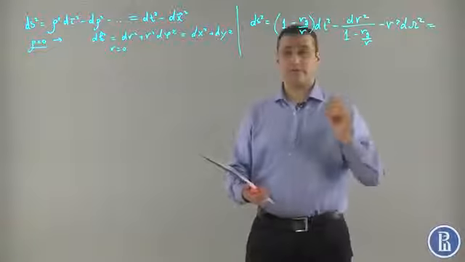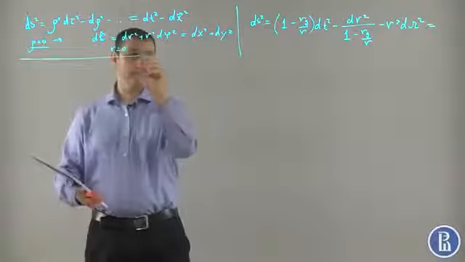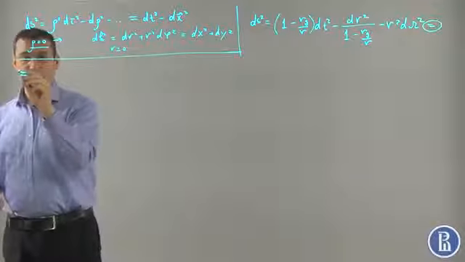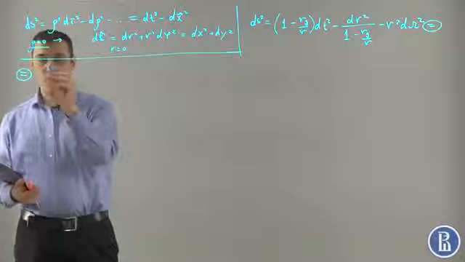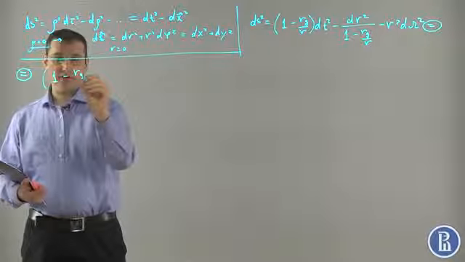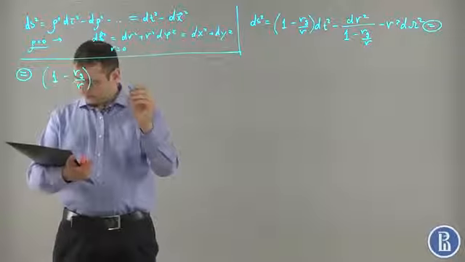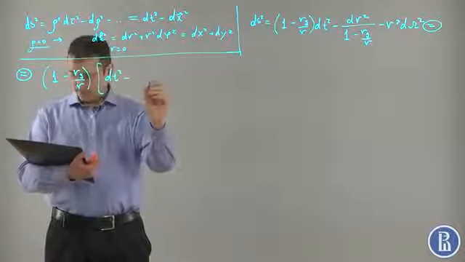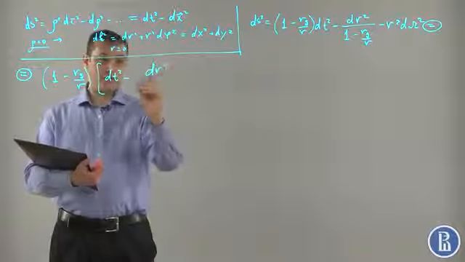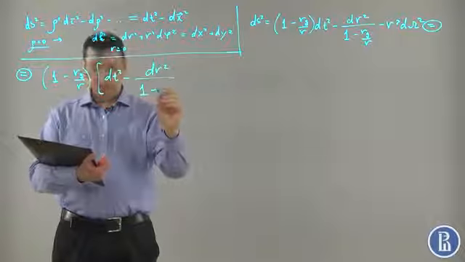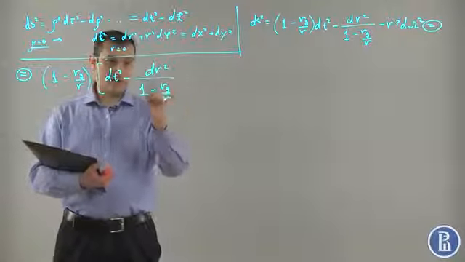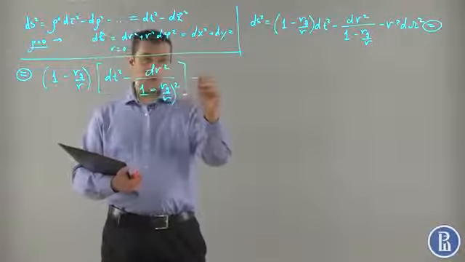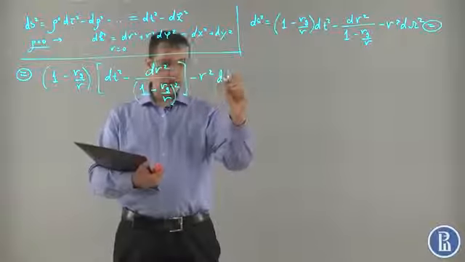To do that, let us represent this metric as (1 minus rg divided by r) times [dt squared minus dr squared divided by (1 minus rg divided by r) squared] minus r squared d omega squared.